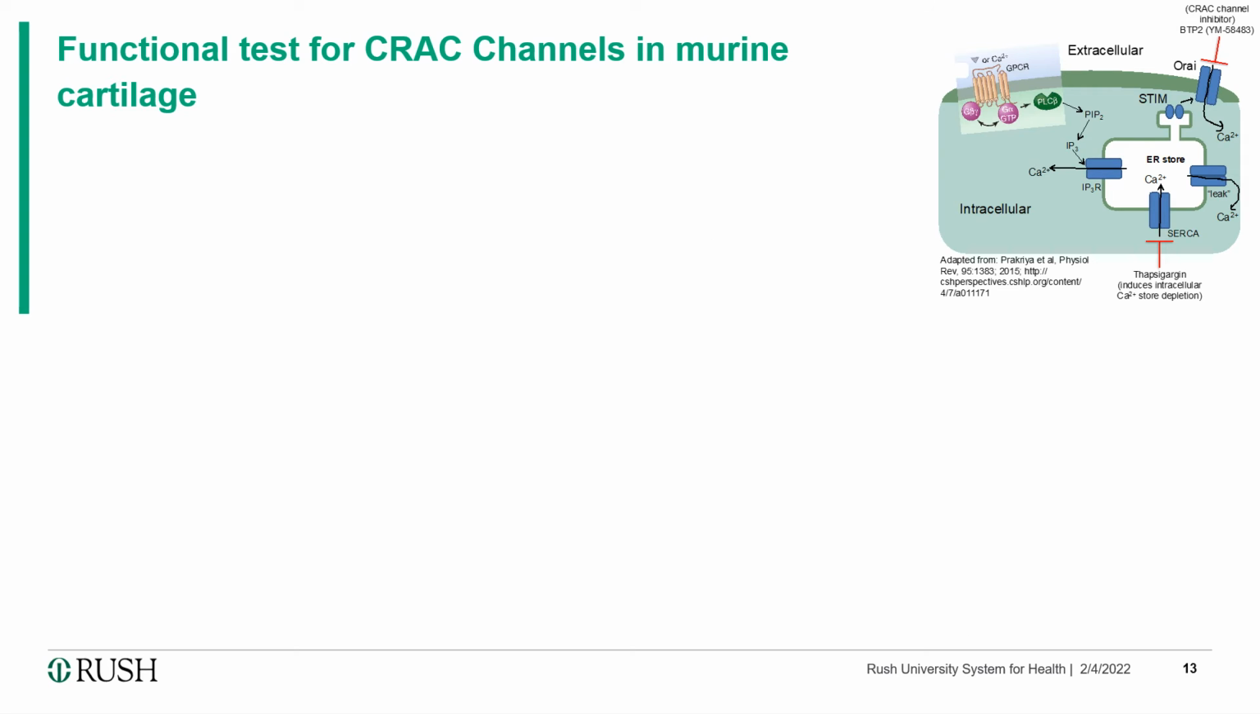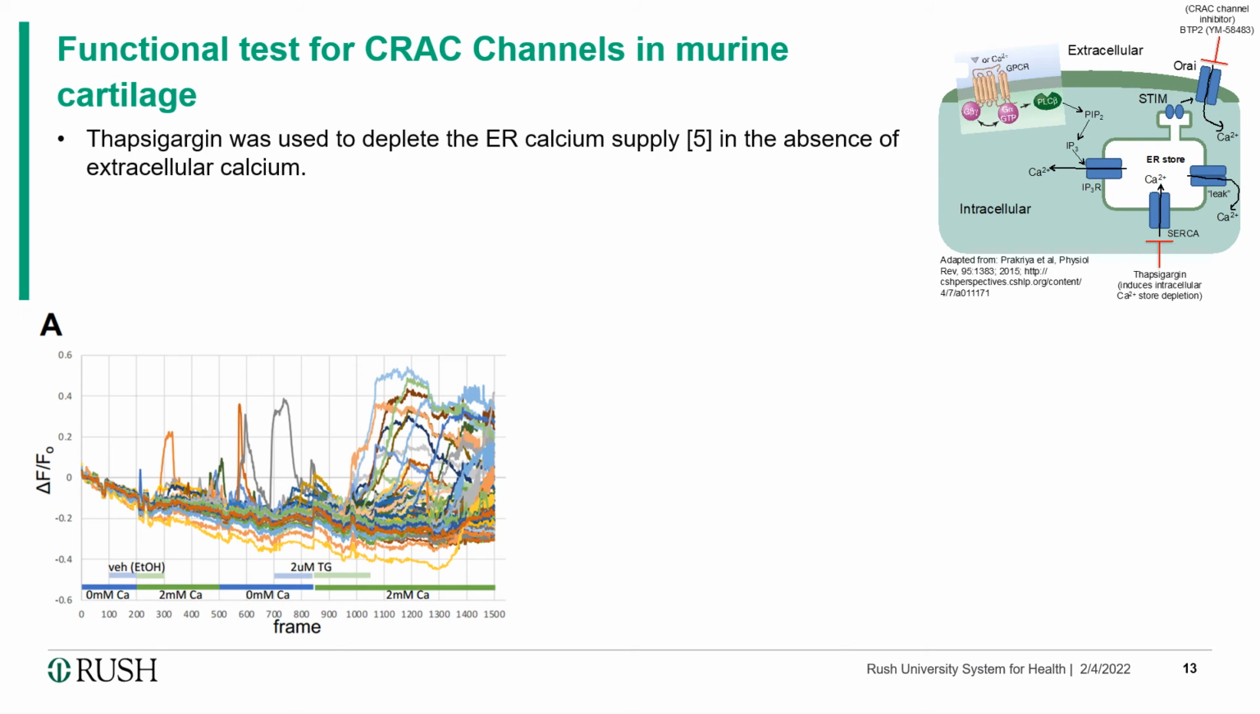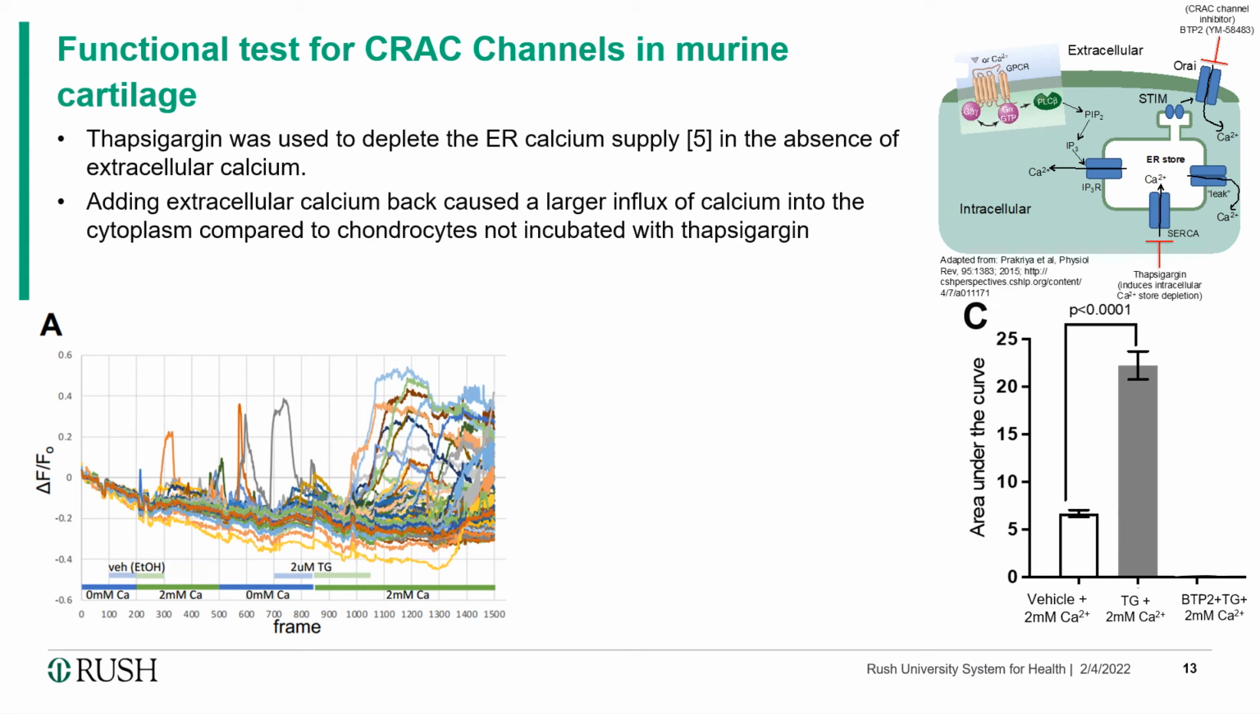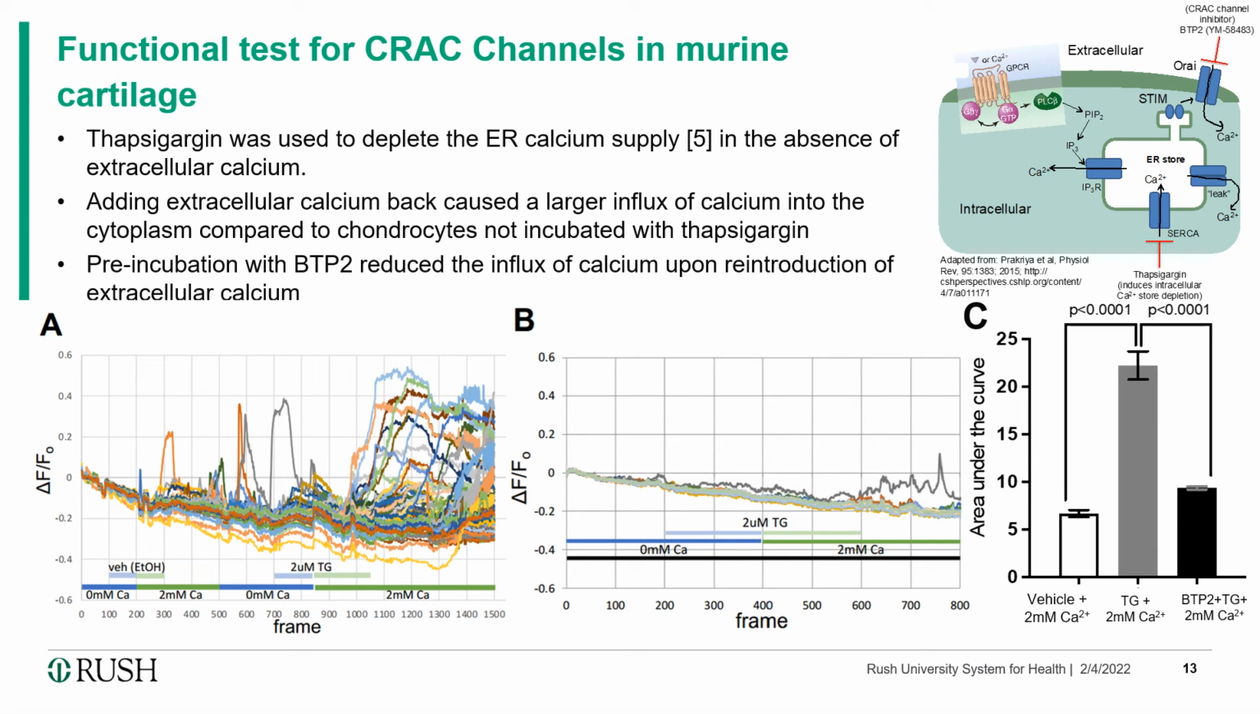For the first calcium imaging test, we compared the impact of thapsigargin to a vehicle control when extracellular calcium was taken away, then reintroduced to the flowing solution. Here we see a timeline of calcium levels in the solution and the presence of thapsigargin or vehicle control. We observed when the extracellular calcium was reintroduced, the chondrocytes that had been exposed to thapsigargin had a greater intracellular increase than the vehicle control. In a second experiment, pre-incubation with BTP2, a CRAC channel inhibitor, reduced the influx of calcium upon reintroduction of extracellular calcium.